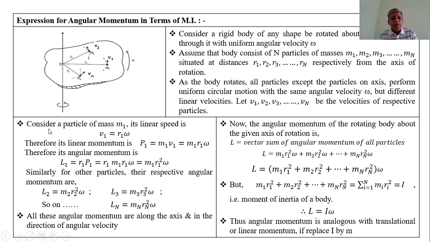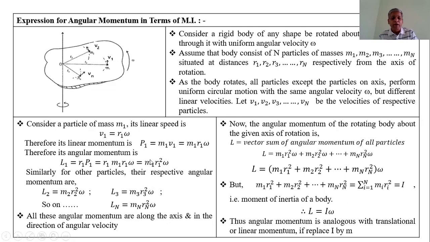From that relation, the linear velocity of the first particle is v1 equal to r1 into omega. Therefore, its linear momentum p1 is equal to the mass of the first particle into its linear velocity, that is m1 into v1, which is equal to m1 into r1 into omega. This is the linear momentum of the first particle.